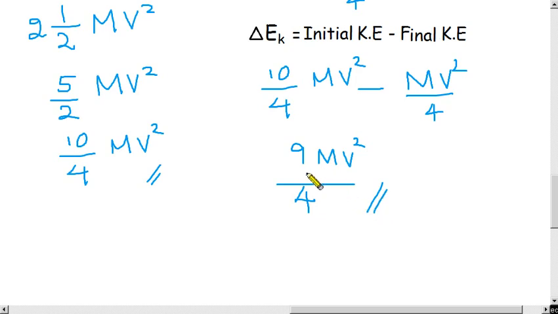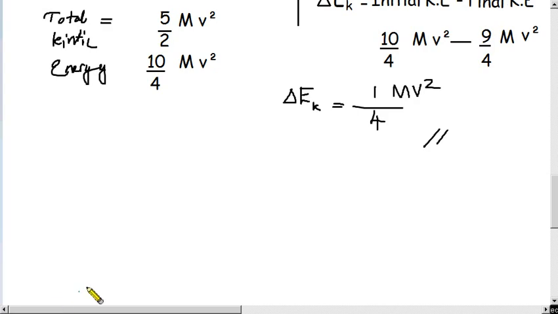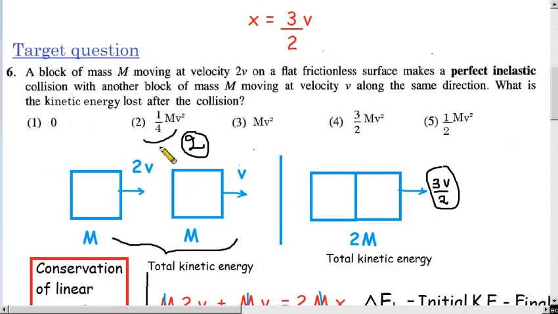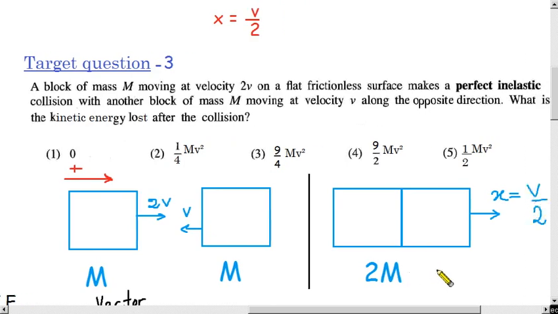A big amount. Previously, in the same problem with the same direction, not opposite, still perfectly inelastic, it was quarter mv squared. Quarter means 0.25 mv squared. 0.25, not even 1.25, was the loss.